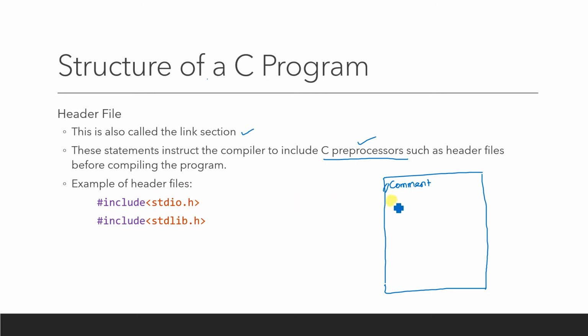So what you are going to write is #include stdio.h. It is a header file. So what is a header file? Think of it as a folder. stdio.h is a file, include is a folder, where the stdio.h file is present, and this file contains all the functions that you are going to use inside your main program.